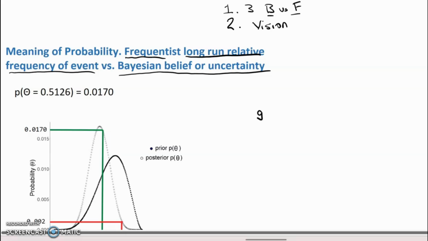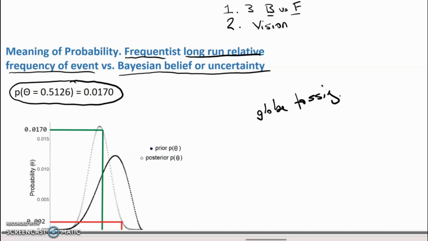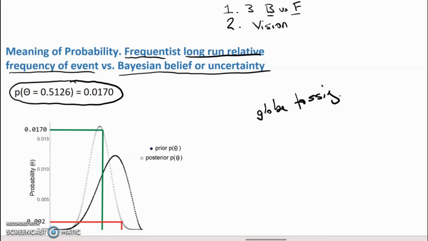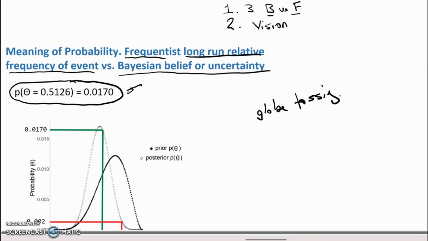Now what I want to do is look at the globe-tossing experiment. And so with the globe-tossing experiment, we said this thing. The probability that theta is equal to 0.5126 is equal to 0.0170, and this expression contains both the frequentist and the Bayesian view of probability. So we'll think first of the frequentist and the notion of probability as long-run relative frequency.